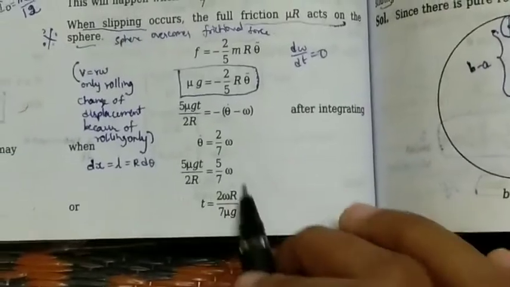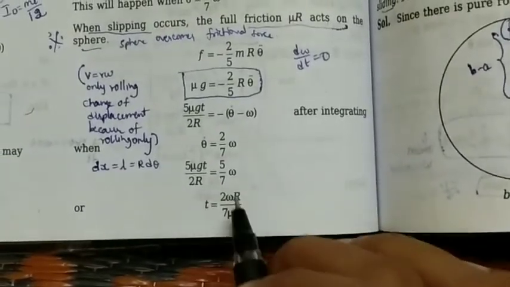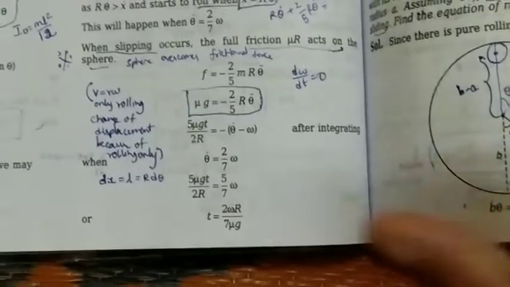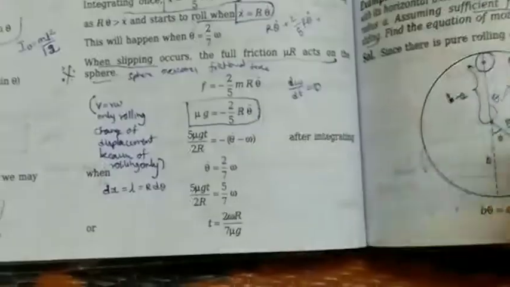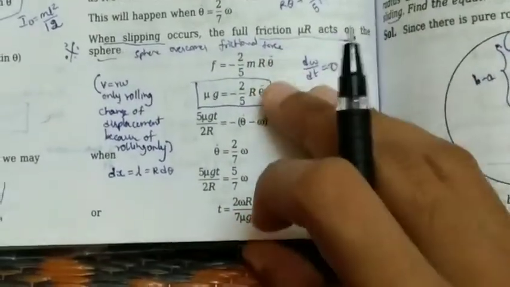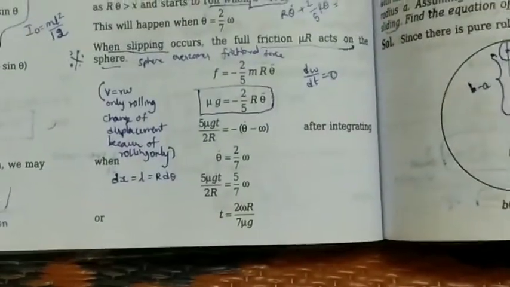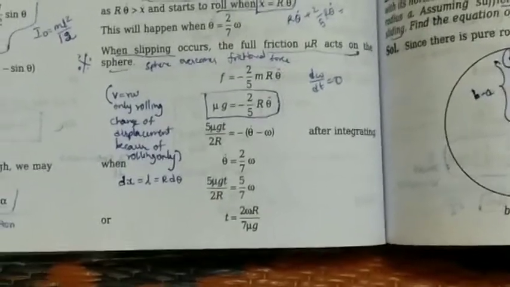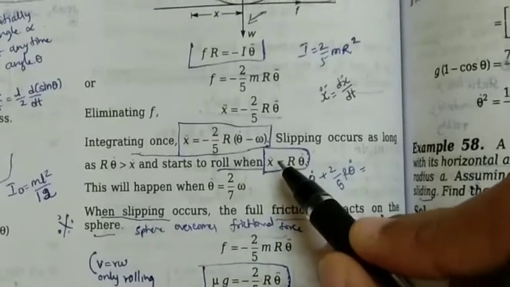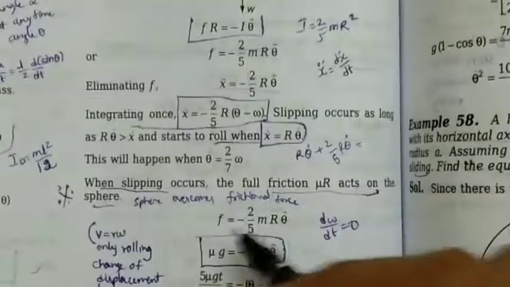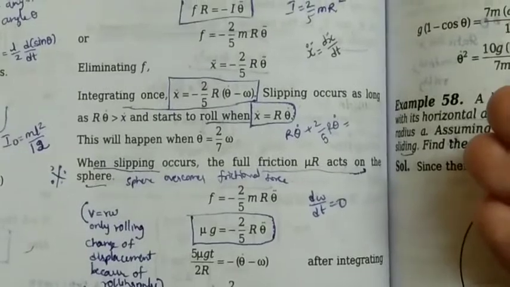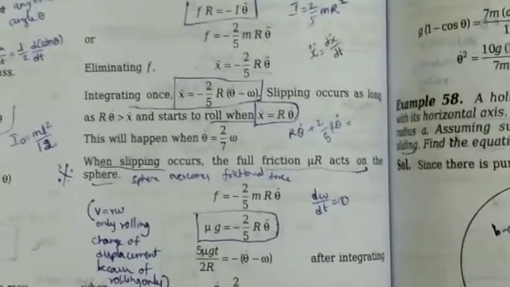So till this time the sphere slips. Actually the sphere was rolling freely in air. Suddenly we are placing it on the table, so the table opposes with a force. Because of that force it slips, and it takes some time. After that opposition it would have smooth rolling. So by the time pure rolling motion starts, till then there would be only slipping of the sphere, followed by rolling motion.